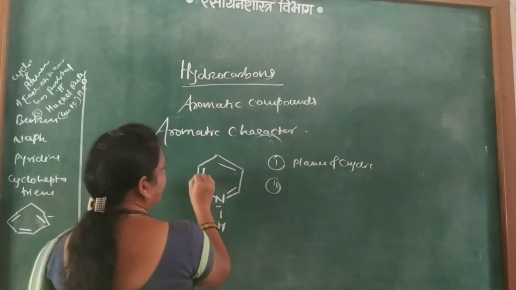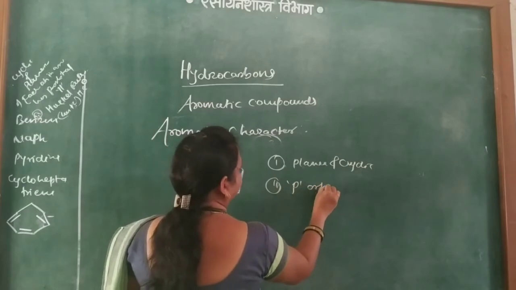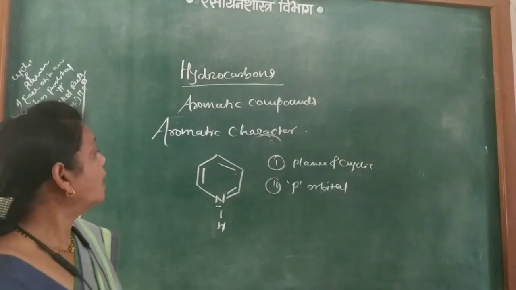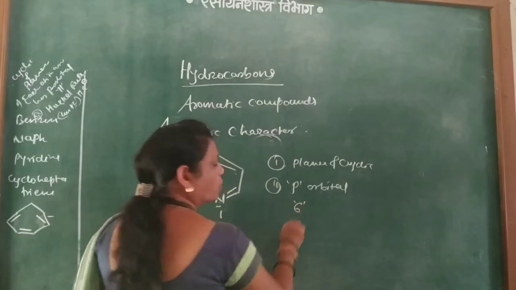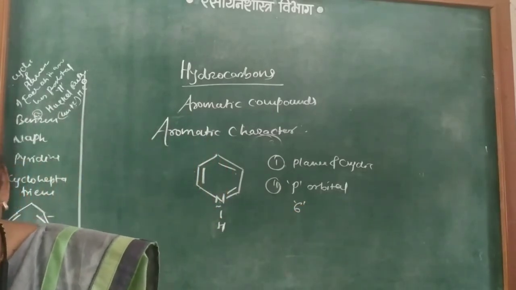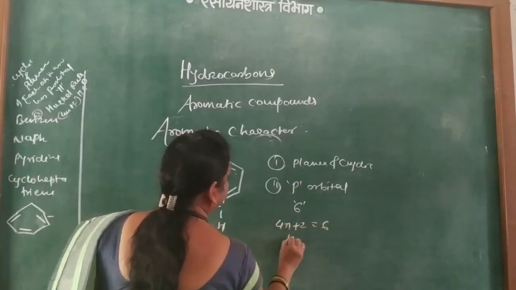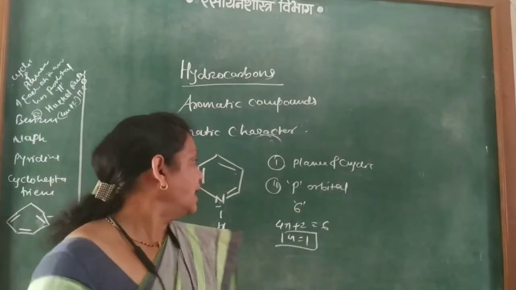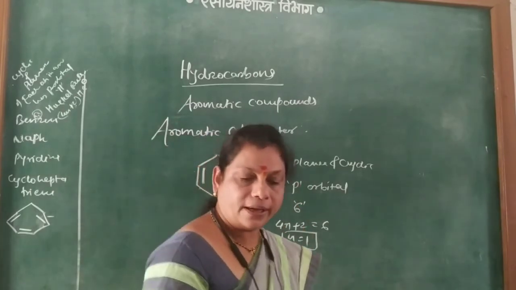Second, each carbon atom, even though this nitrogen contain p orbital, and how many here? How many pi electrons? Yes, there are 6 pi electrons, and as there are 6 pi electrons here, 4n plus 2 is equal to 6 and n is equal to 1. N comes to be integer, and therefore pyridine is aromatic in nature, or this is the aromatic compound.